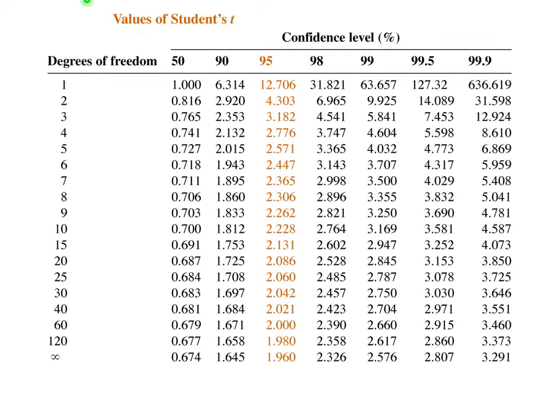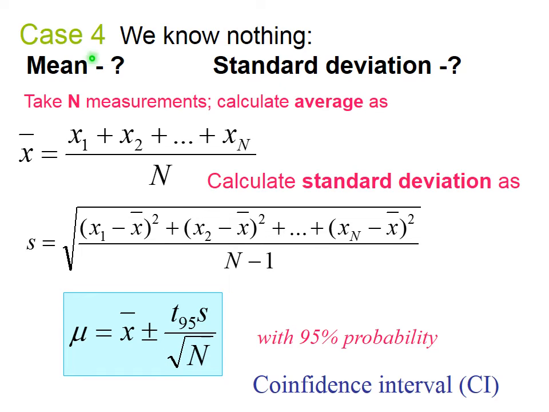Now, we do not use the tables anymore. We have a function in Excel that helps us to calculate, or we can use other mathematical tools. So, how do we do our calculations? Again, we do not know mean, we do not know standard deviation, we have our n measurements, and we have our x average and estimate of standard deviation.